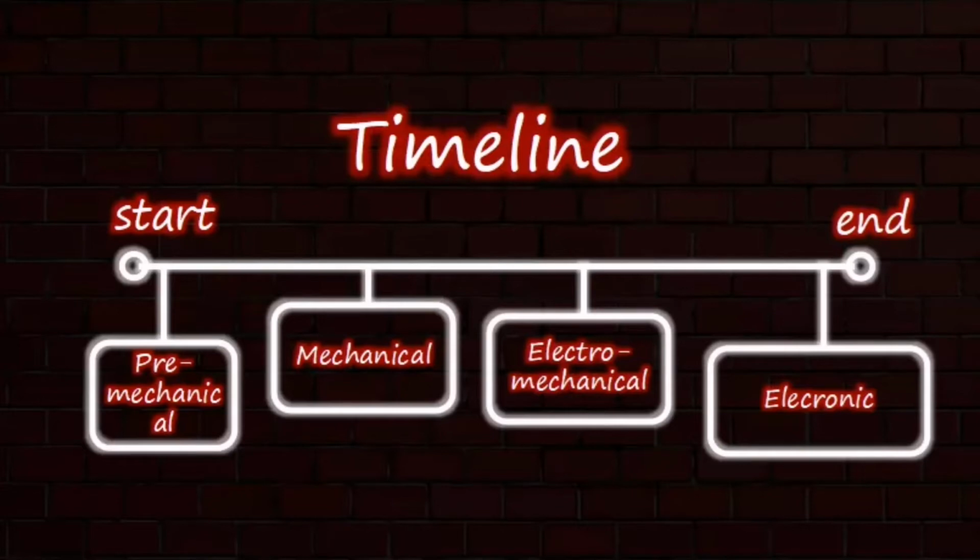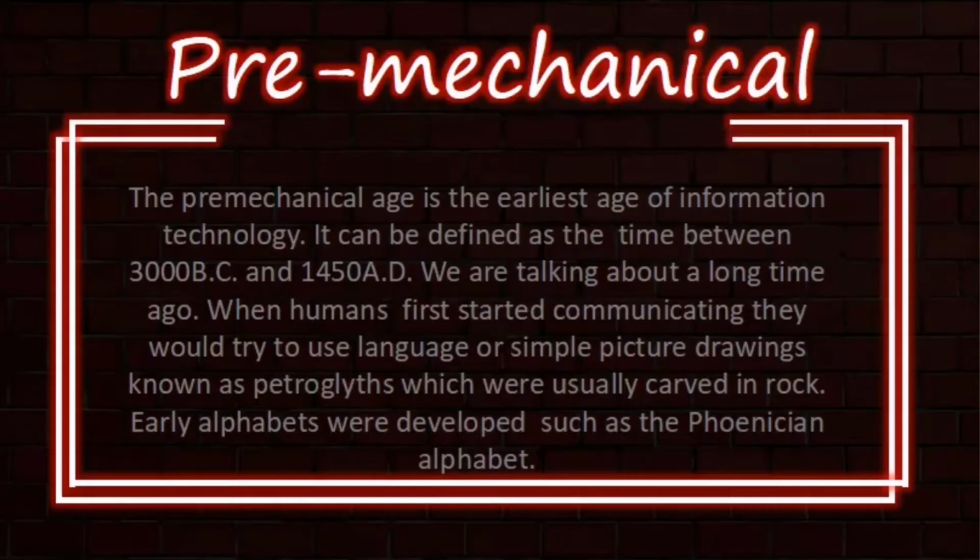The timeline of the evolution of technology started from the pre-mechanical, mechanical, electromechanical, and electronic. The pre-mechanical era. The pre-mechanical age is the earliest age of information technology. It can be defined as the time between 3000 BC and 1450 AD. We are talking about a long time ago, when humans first started communicating. They would try to use language or simple picture drawings known as petroglyphs, which were usually carved in rock.